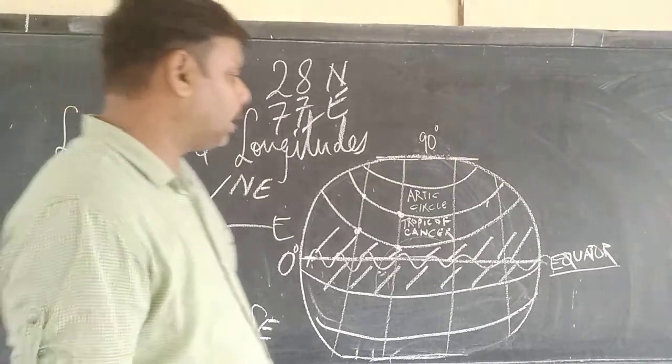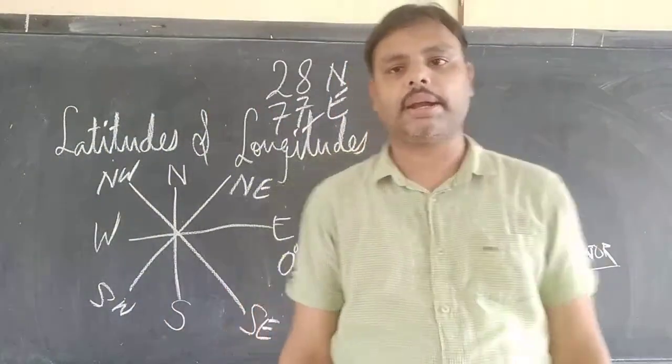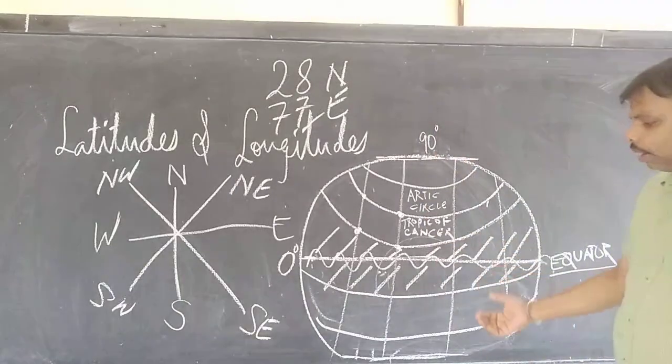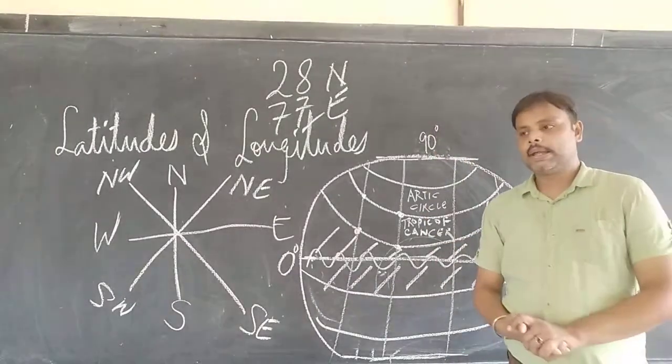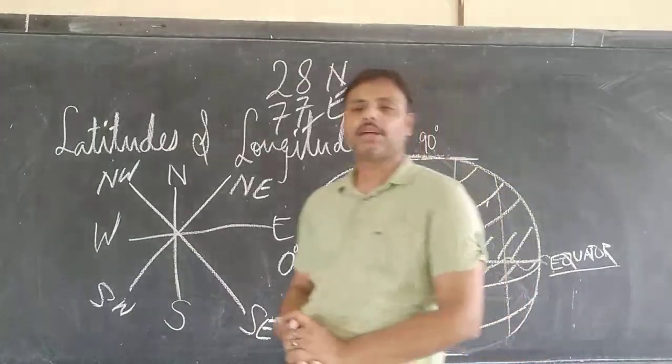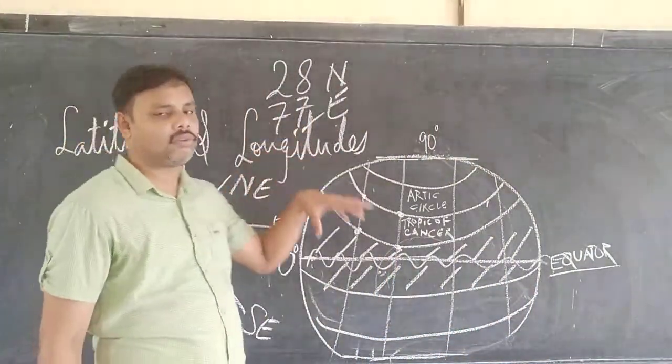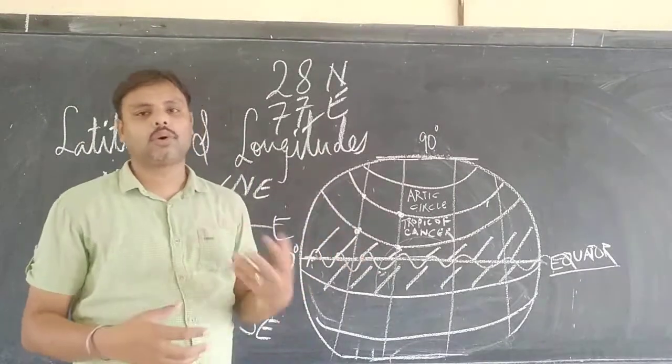So the whole sphere is divided into two halves. The upper half is called the northern hemisphere and the lower half is called the southern hemisphere. Now there are lines of latitude and lines of longitude. As I told you, the point at which they intersect helps us come to know the location of a place.